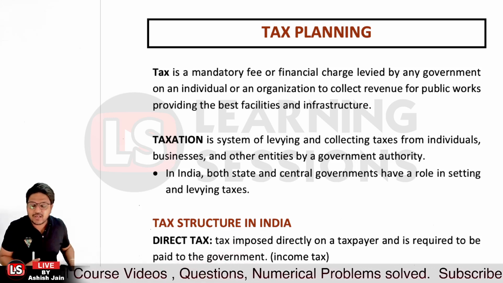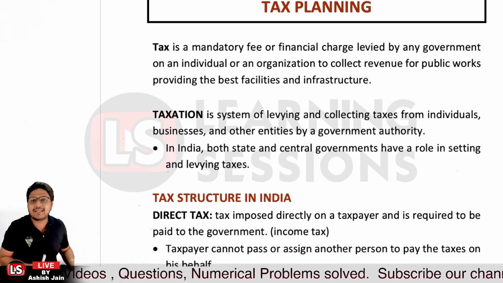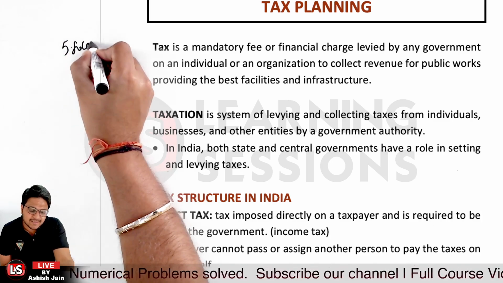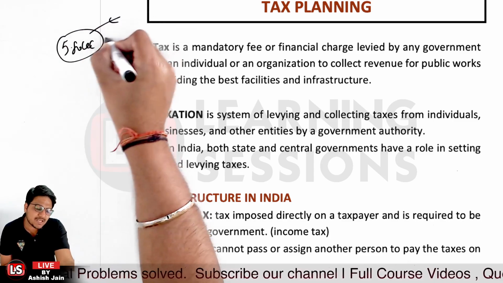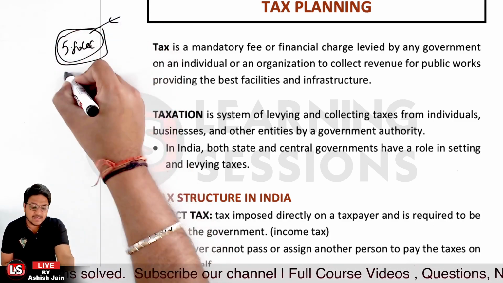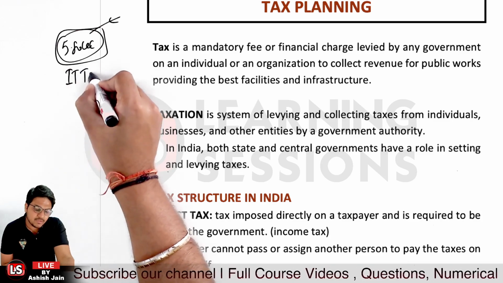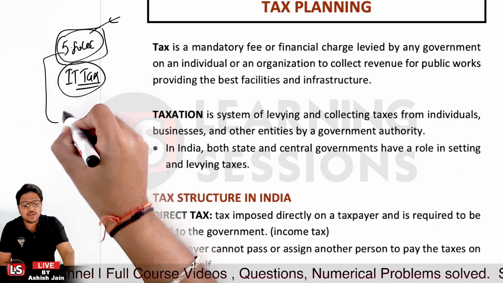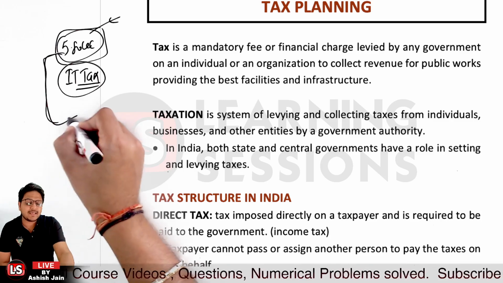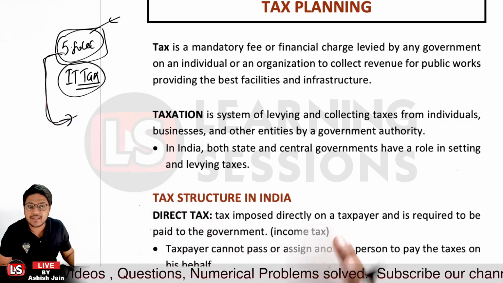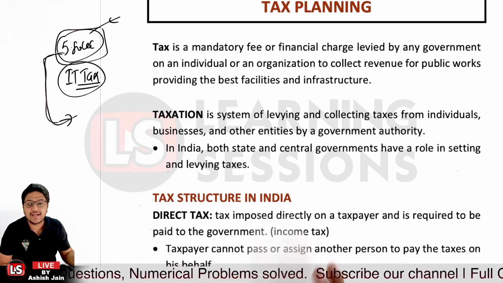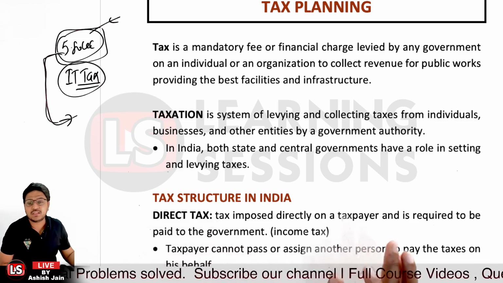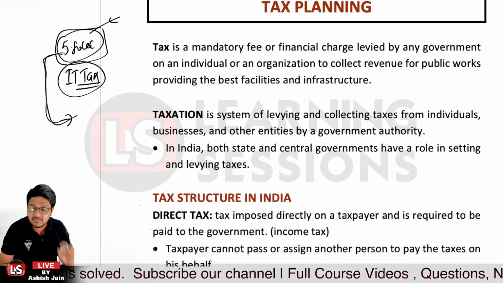And if we talk about the tax structure in India, we have two types of taxes. One is direct tax. Let's say you earned a taxable income of rupees 5.80 lakh. In that scenario, what tax will be charged? It will be charged directly to you. That's income tax. You have the obligation, the liability, to pay that tax directly to the government. That's a direct tax, directly imposed upon you. A direct tax cannot be passed on to another person; he or she has to pay it himself or herself, right?